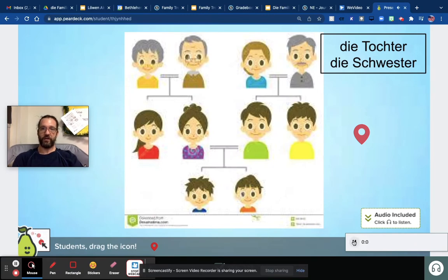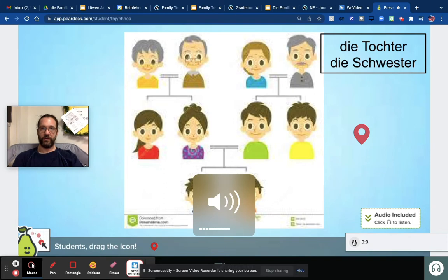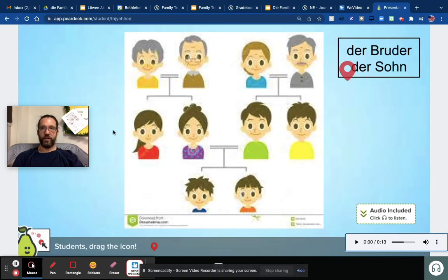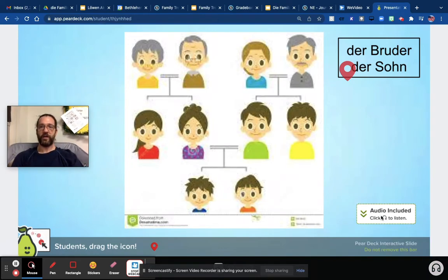Die Tochter, die Schwester. Drag the pin to where you would see die Tochter or die Schwester. So for every slide, listen to the audio and then drag the pin where you would see the particular family member. So der Bruder, der Sohn. Again, listen to the audio. Whenever you see there's audio included on a Pear Deck, you're going to look for the headphones down here to listen to that. Click on it and then play.